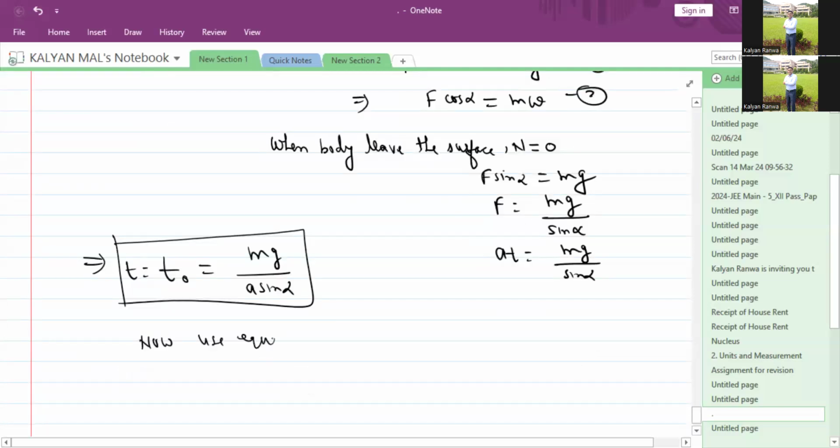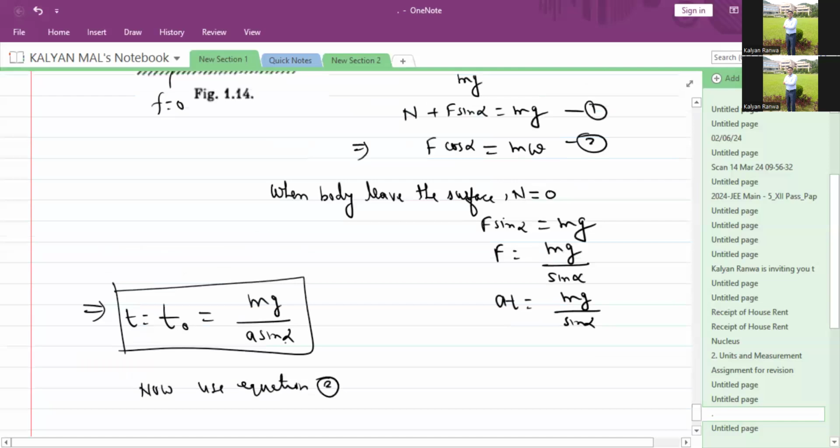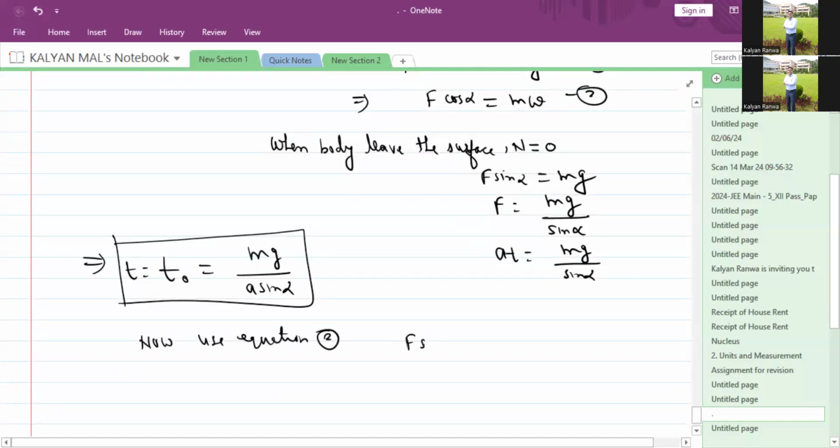Now use equation number 2. In equation 2, F net, F cos alpha, equals mass times acceleration, which can be written as m dv upon dt. The force is variable, so a t cos alpha equals m dv upon dt.